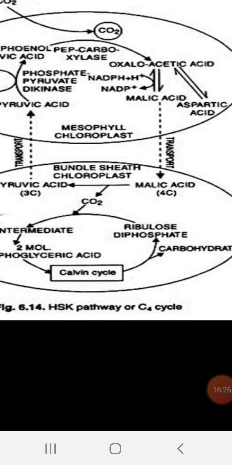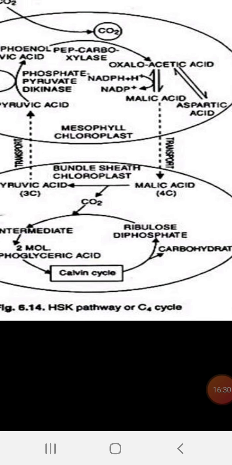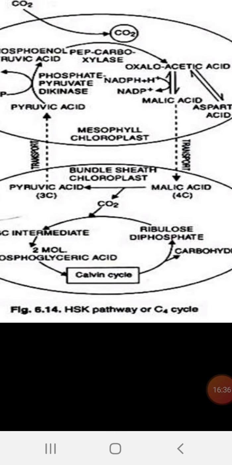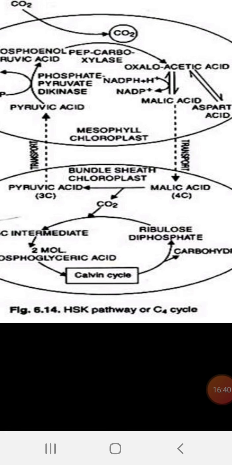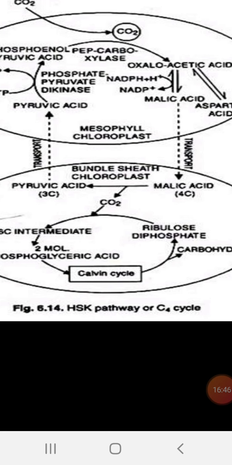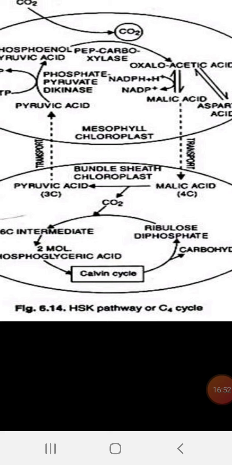Oxaloacetic acid is also a 4-carbon compound, malic acid is also a 4-carbon compound. One molecule of carbon dioxide comes out from the malic acid and forms pyruvic acid. This carbon dioxide is accepted by the bundle sheath chloroplast's enzyme RUBP carboxylase, Rubisco, and it undergoes the normal Calvin cycle.